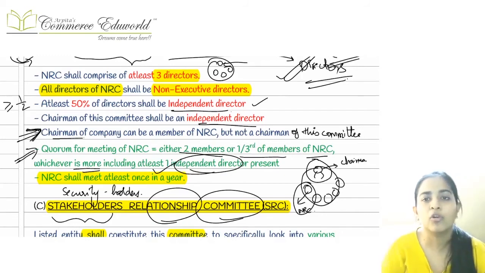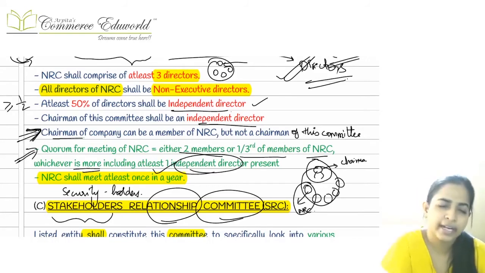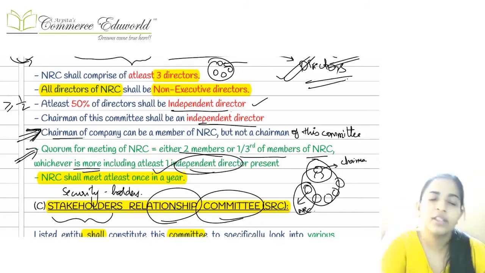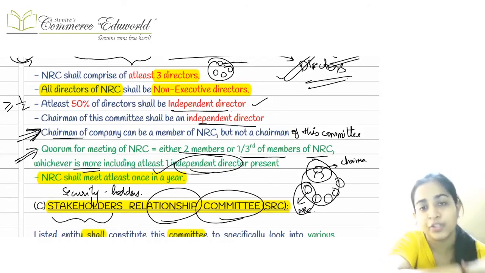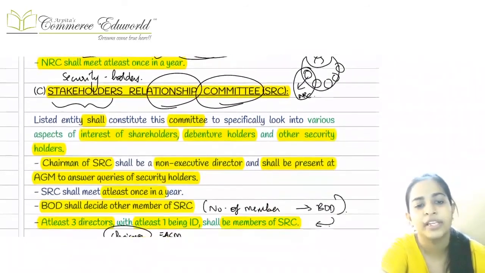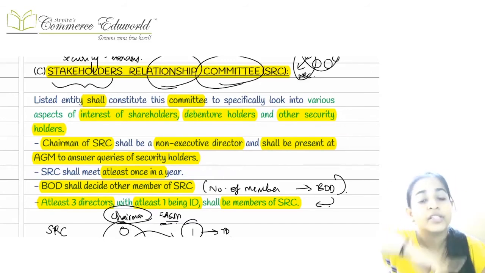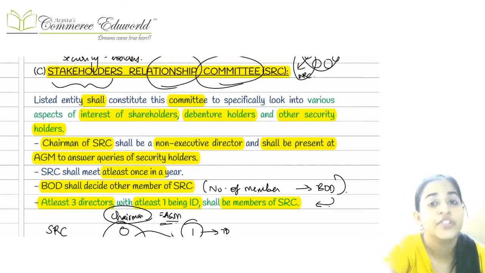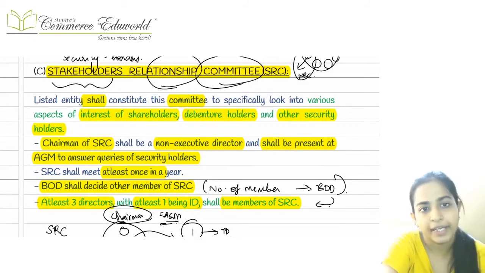And talking about the quorum, it is almost the same as that of your audit committee. So 2 directors or 1/3 of the members of the committee, whichever is higher, but with at least one independent director present there. There it was 2 independent directors present. Here it is 1 independent director present. And one important thing here is the person who is the chairperson of the company cannot be a chairperson here. However, he can be a member of this nomination and remuneration committee.